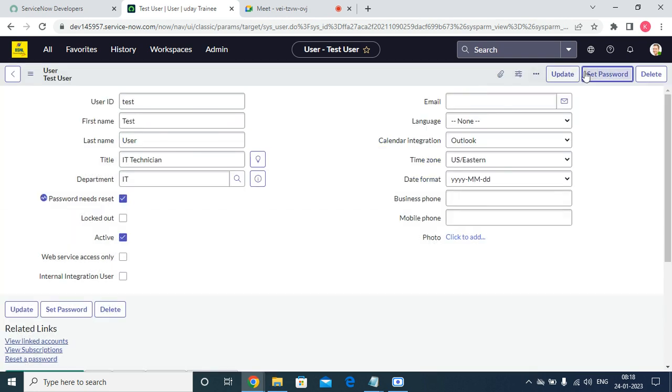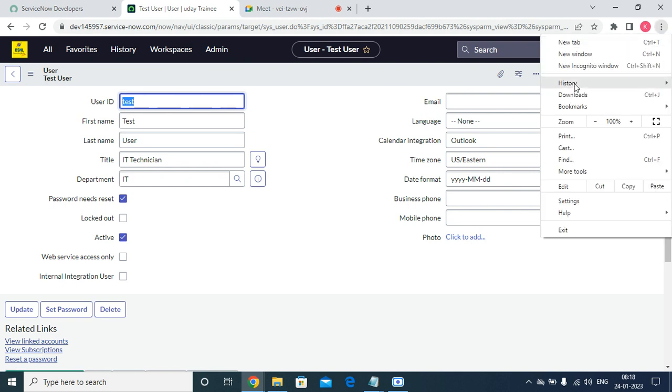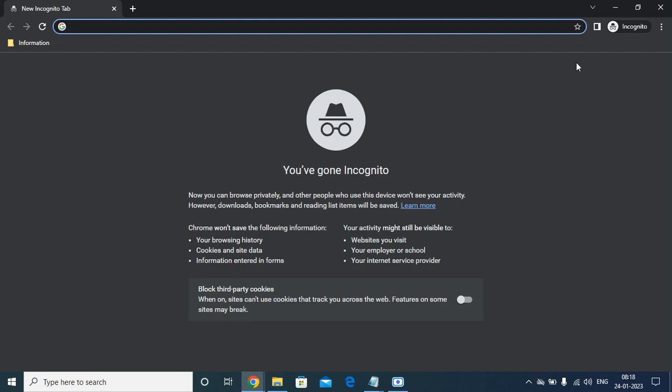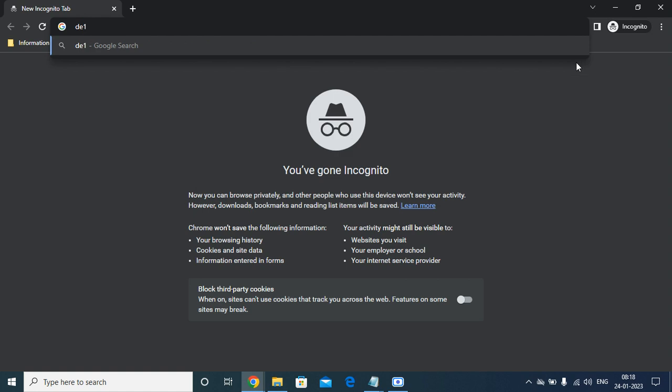Now you can see that whenever the password is set, the password needs reset. Password needs reset is nothing but the user will be prompted to change the password at next login. Whenever you see some banking applications, that's what happens. Let me show with an example. I'm just opening an incognito window.